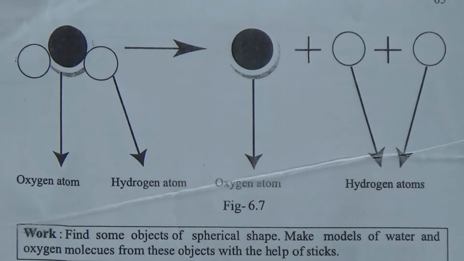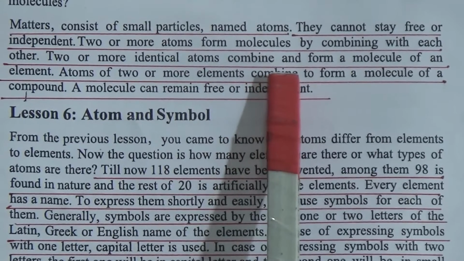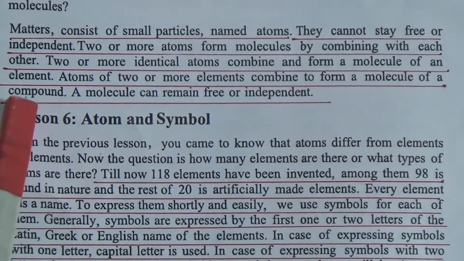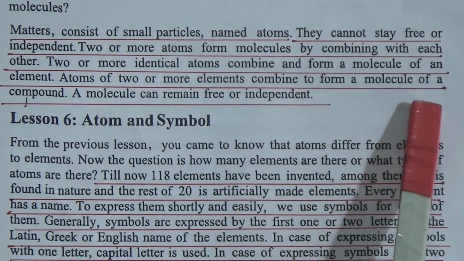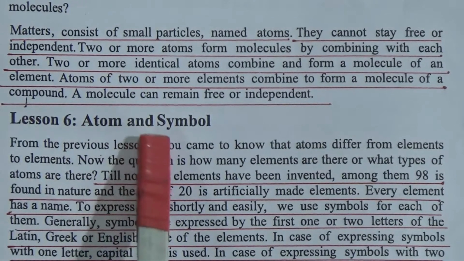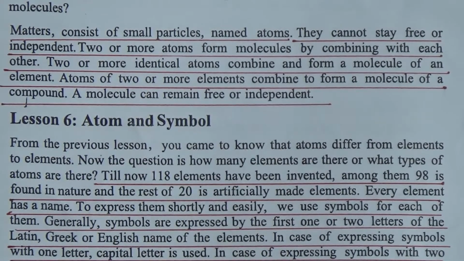Come to here: matter consists of small particles named atoms. They cannot stay free or independent. Two or more atoms form molecules by combining with each other. Two or more identical atoms combine and form a molecule of an element. Atoms of two or more elements combine to form a molecule of a compound. A molecule can remain free or independent.